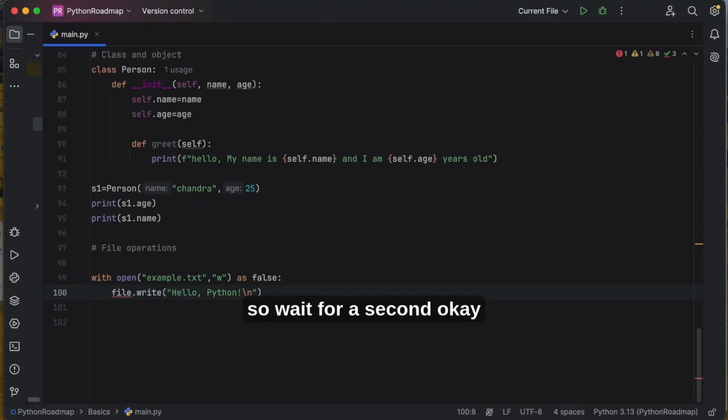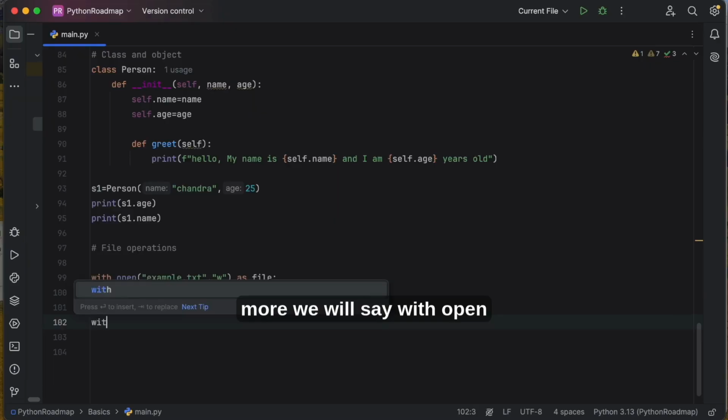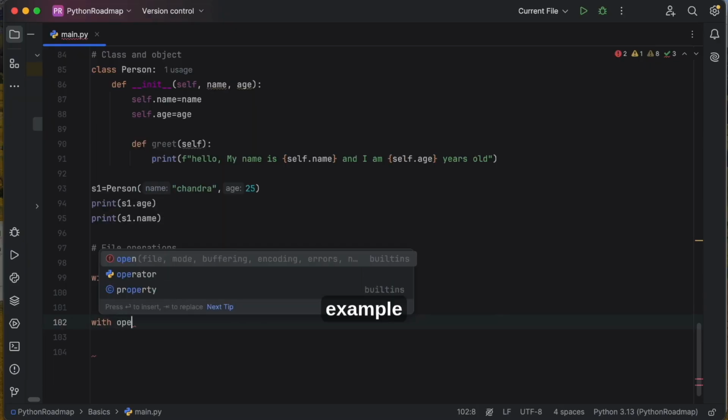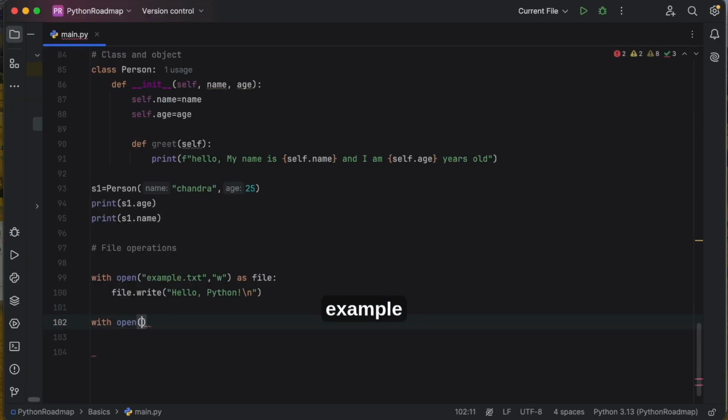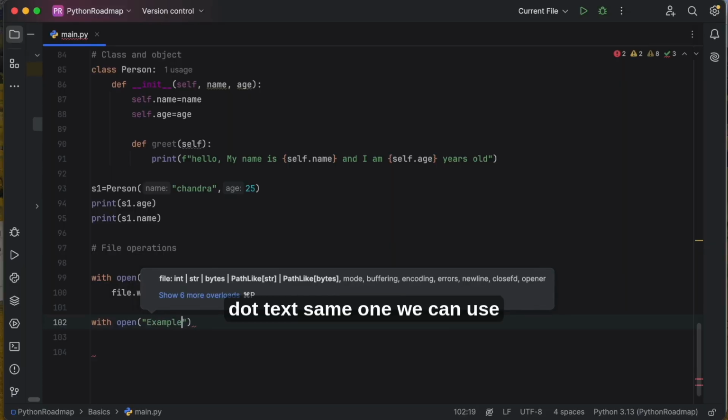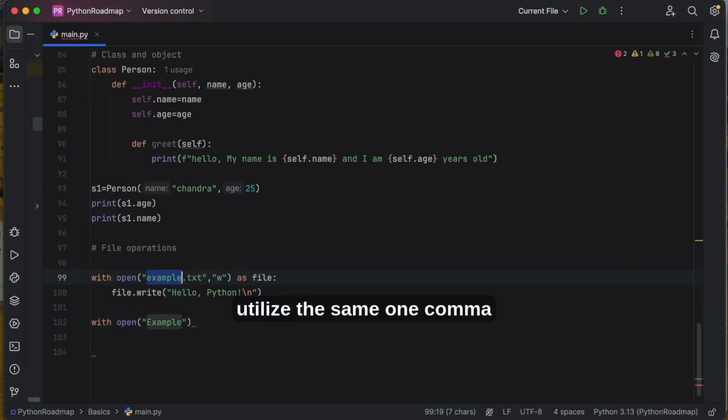So wait for a second. Okay, now we can see this. Here we need to use the file. Okay, now this one is okay. Now one more we will say with open example.txt. The same one we can utilize.